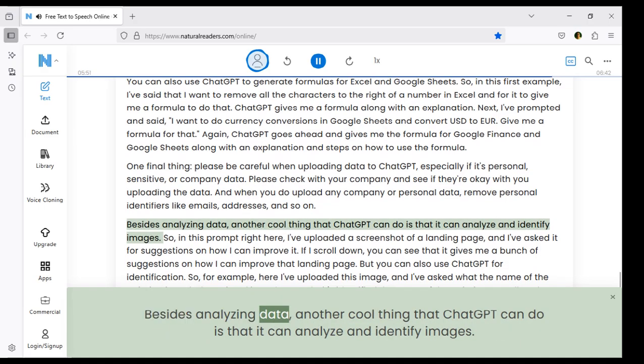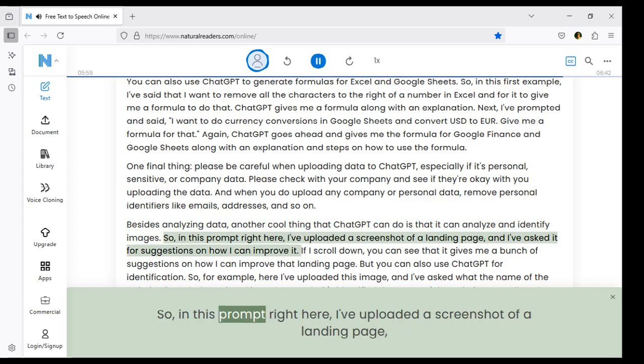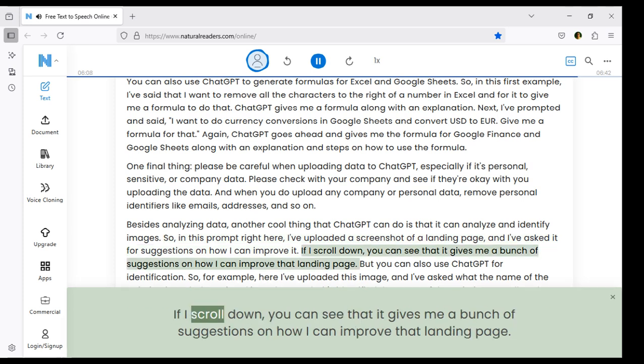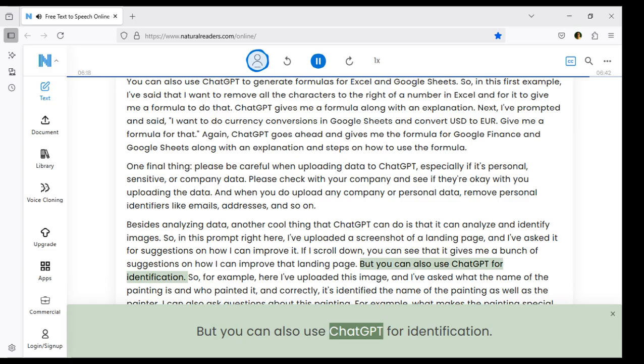Besides analyzing data, another cool thing that ChatGPT can do is that it can analyze and identify images. So, in this prompt right here, I've uploaded a screenshot of a landing page, and I've asked it for suggestions on how I can improve it. If I scroll down, you can see that it gives me a bunch of suggestions on how I can improve that landing page. But you can also use ChatGPT for identification.